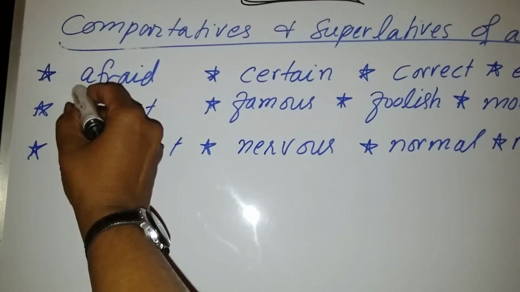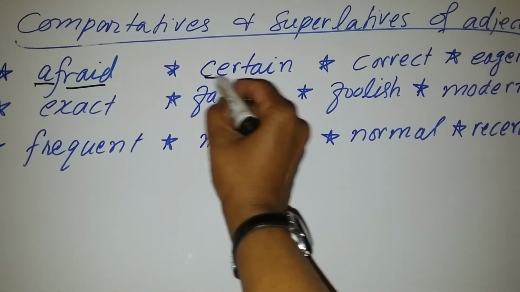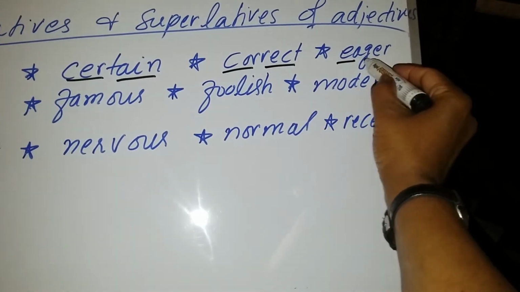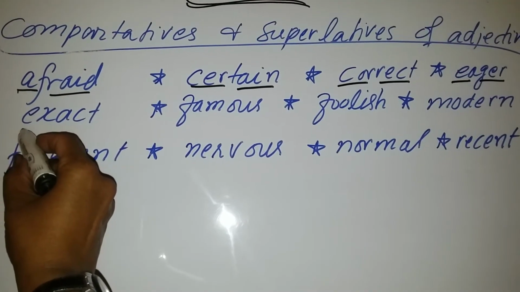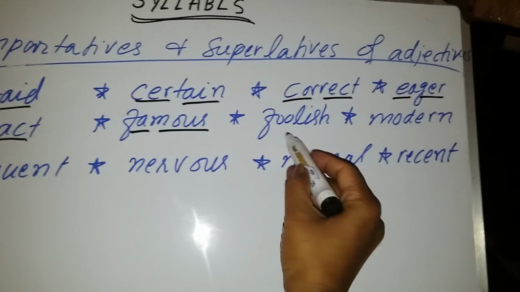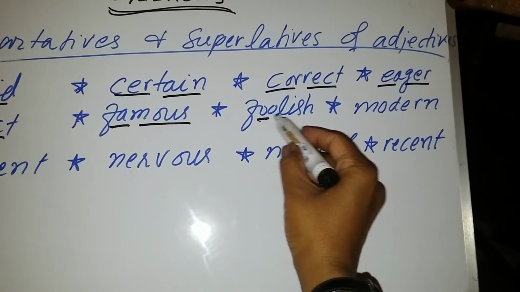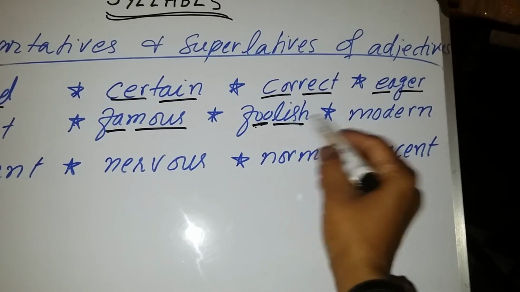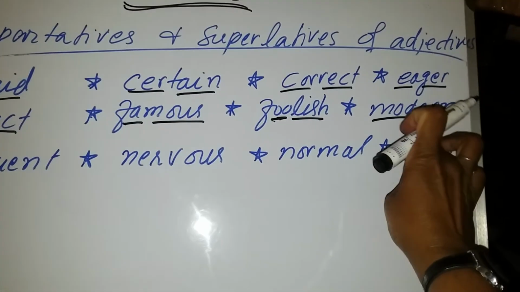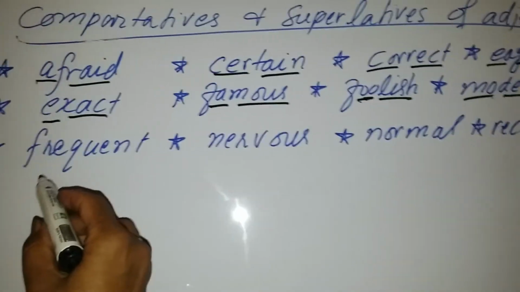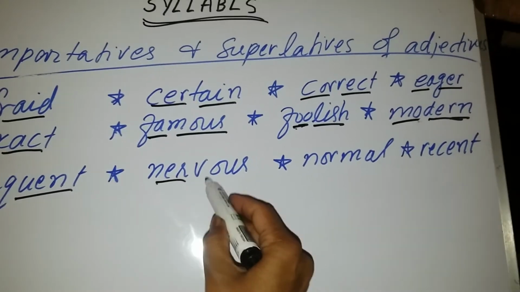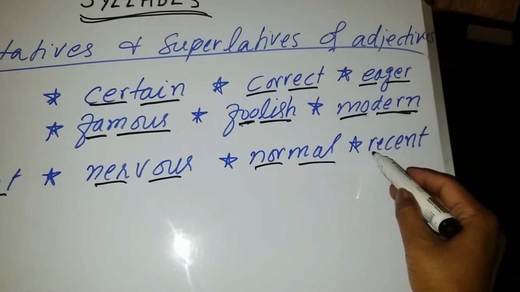Double unit: afraid, certain, correct, eager, exact, famous, foolish, modern, frequent, nervous, normal, recent.